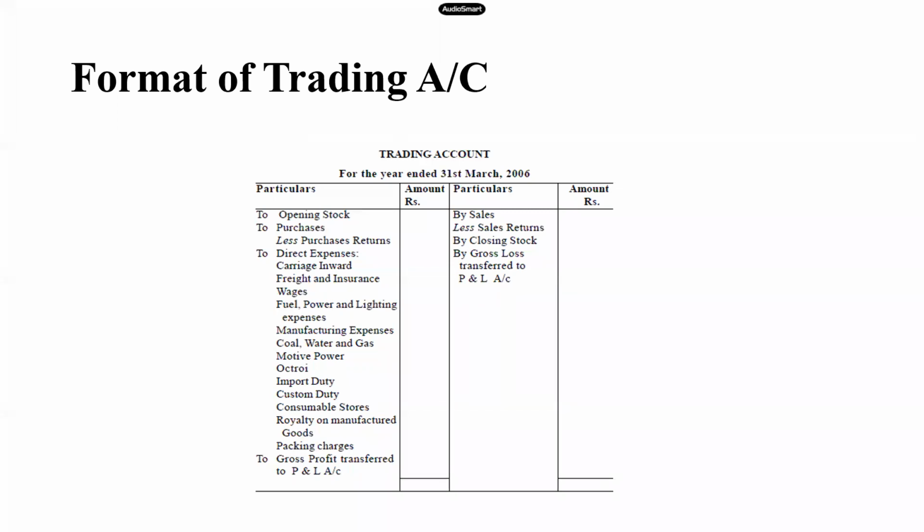So are we clear with the pro forma of trading account? Yes or no? Yes, ma'am. How many items are we taking in the trading account? Please remember only 5 items. Opening stock, purchases, expenses on the debit side, closing stock and sales on the credit side, and then balance the account and find out the gross profit or the gross loss.